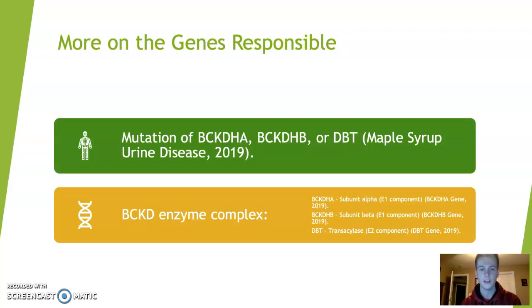BCKDHA is responsible for subunit alpha in the E1 complex. BCKDHB is responsible for subunit beta in the E1 complex, and there are 2 subunits per each gene. So there are 2 alpha subunits and 2 beta subunits, and these subunits will come together to form the E1 component of that enzyme. And then next we have DBT, which is responsible for transacylase, and it is solely the E2 component. So when the E1 component and the E2 component are formed, they come together to form that enzyme complex.